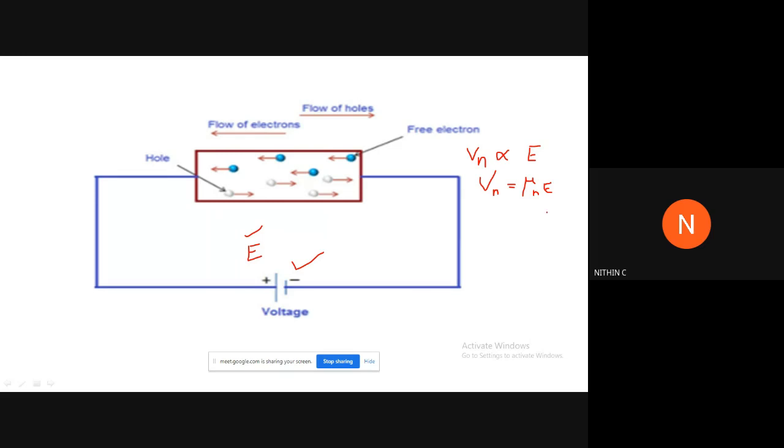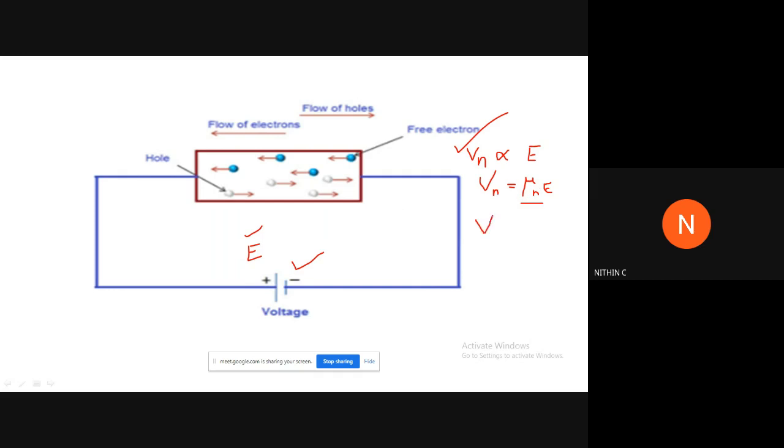Fine. This mu n is called the mobility of the charged particles. So here the relation that we should remember is the drift velocity. When we apply a voltage, the voltage applied is E. This applied voltage will result in the movement of carriers, right? So when carriers are moving, obviously they will be moving at a velocity. That velocity will be proportional to the applied potential. That is what I have written over here: Vn is proportional to E. Vn is equal to mu n E, where mu n is a constant called the mobility of charged particles, mobility of electrons in this case.